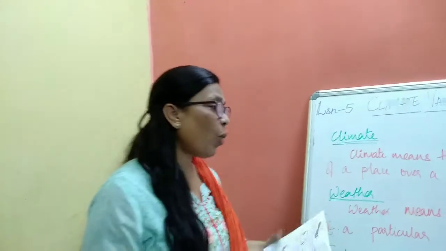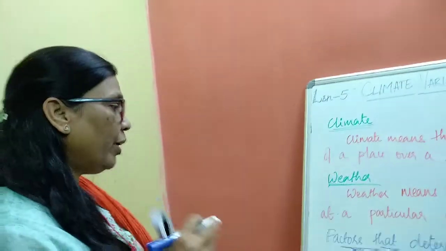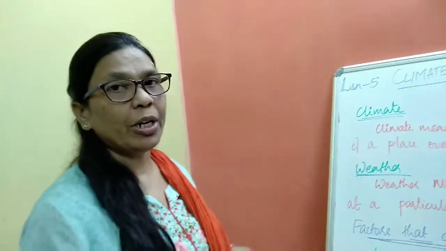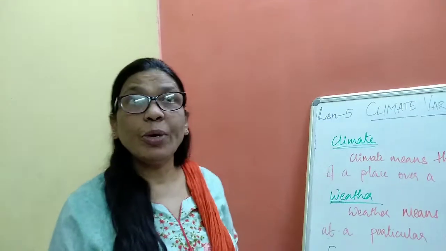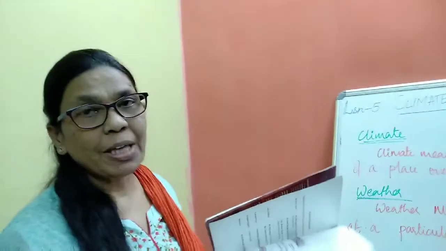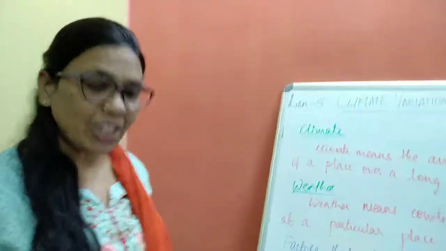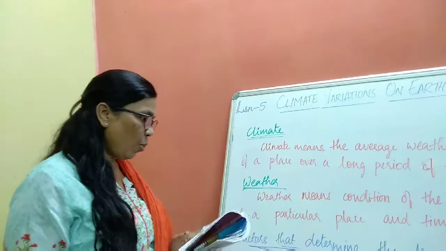Now what is the weather? The weather means the condition of the atmosphere at a particular place and at a particular time. It changes from day to day. Today's weather, it's raining and cloudy. Tomorrow it may be a sunny and hot day. So every day the weather is changing. This is the difference between the climate and the weather.